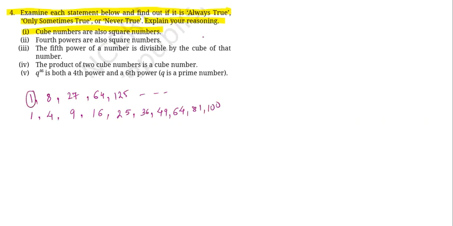So cube of 1 and square of 1 is the same number, right? 1. Now 64 is also a cube number and 64 is also a square number. So 64 is a cube of 4 and 64 is a square of 8. So this is going to be sometimes true. हमेशा true नहीं हो रहा है कि सारे cubic numbers square numbers होंगे, but this is sometimes true.